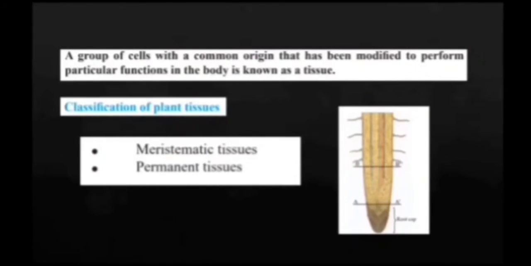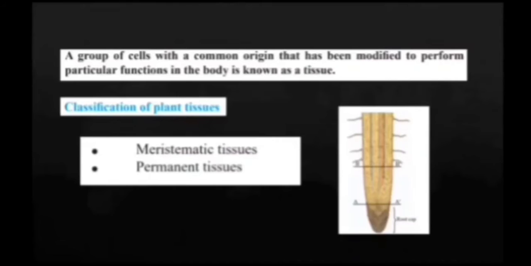Let's see the difference between meristematic and permanent tissue. When we look at meristematic tissues, they can divide, but permanent tissues cannot divide. And meristematic tissues have undifferentiated cells, but permanent tissues have differentiated cells. Meristematic tissues always have simple tissues composed of one type of cells, but permanent tissues can be simple or complex tissue; if complex, it contains more than one type of cells.